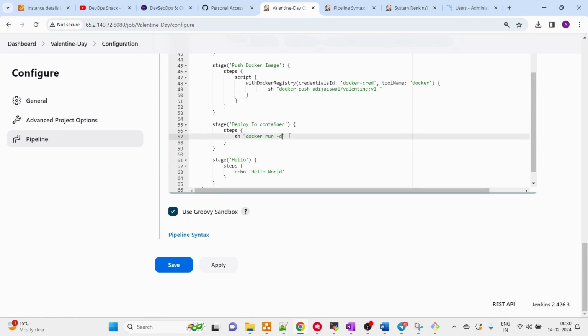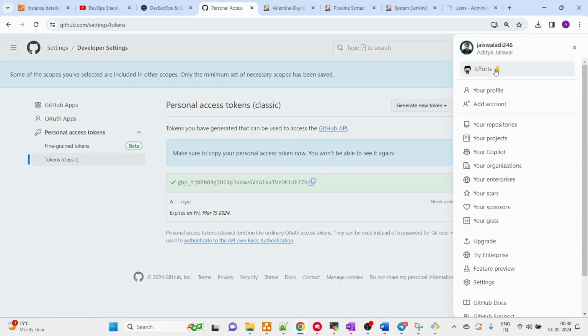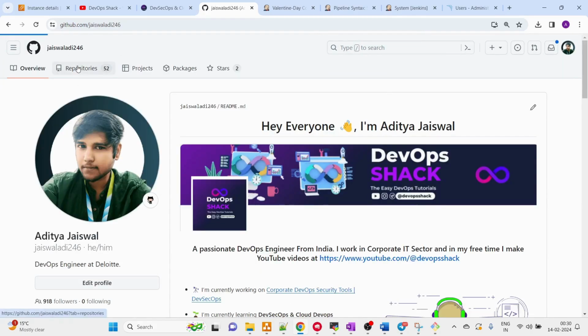Here we are going to write docker run -d -p for port, and I want to make sure that this application runs on port 8081, and the container port is going to be 80. And then the name of the Docker image which we want to use here. One thing I need to tell you is that this application is running inside an Nginx server, so let me show you that as well quickly.